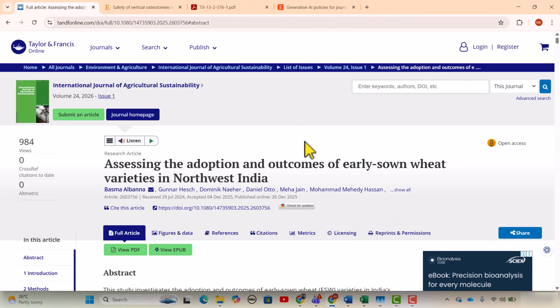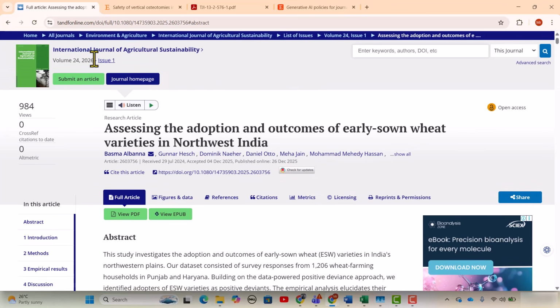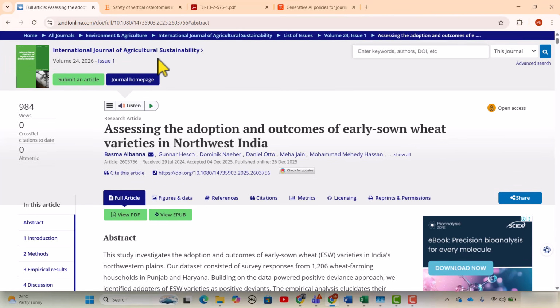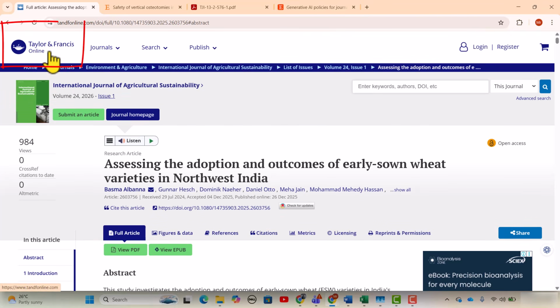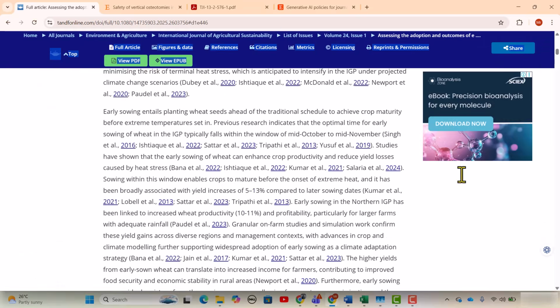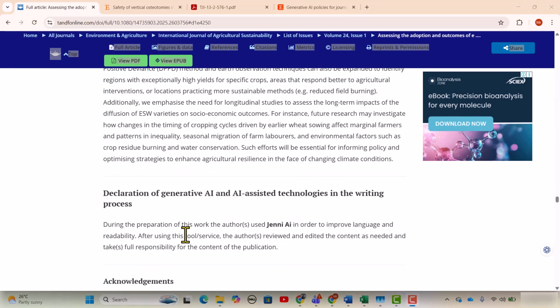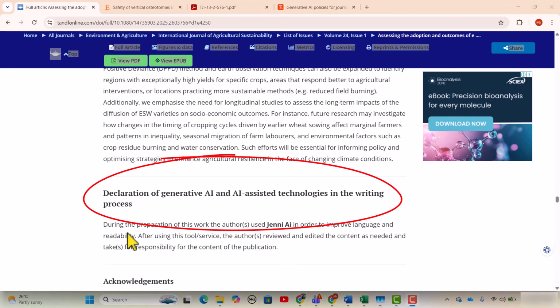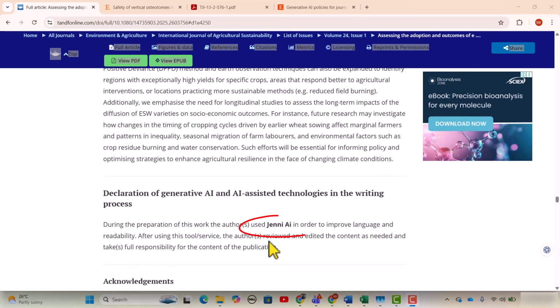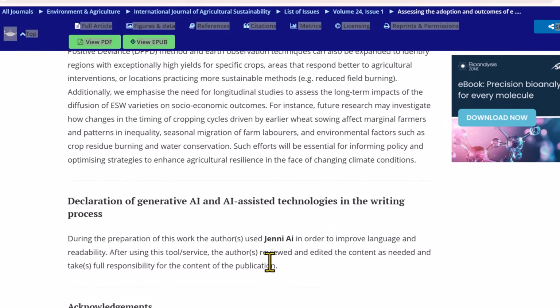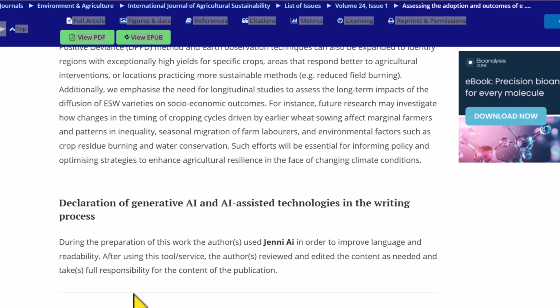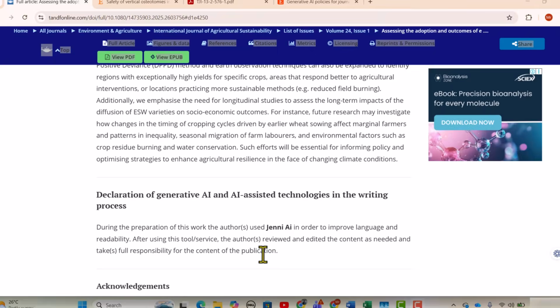These are the articles. For example, this article was published in the International Journal of Agriculture Sustainability, and it is listed in the Taylor and Francis database. If you scroll down to the end, you can see the AI declaration statement: during the preparation of this work, the author used Jenni AI in order to improve the language and readability. After using this tool, the authors reviewed and edited the content as needed and take full responsibility for the content of the publication.